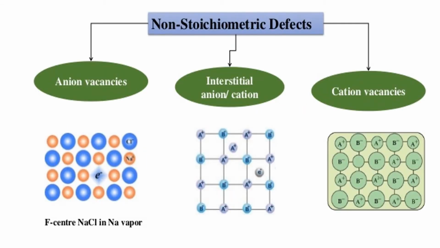This is a flow chart. Non-stoichiometric defect, three types as I told you. Anion vacancy. See, there is a vacancy, anion vacancy. Now this is interstitial anion or cation. Now see this interstitial cation. Anion is also there, but we will talk about the interstitial cation only. And cation vacancy. See, here is one vacancy. Cation vacancy. These three are the non-stoichiometric defects.